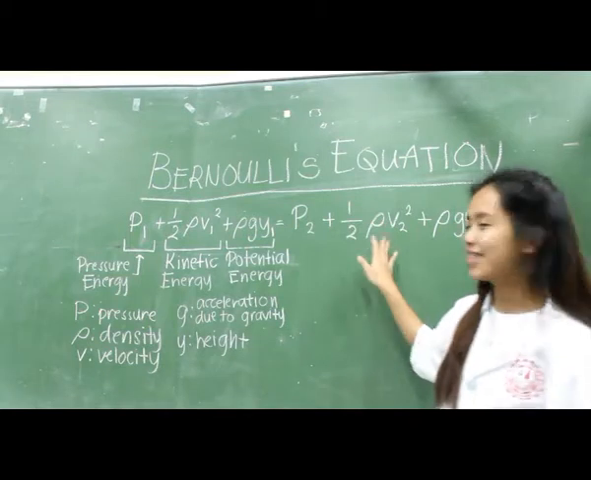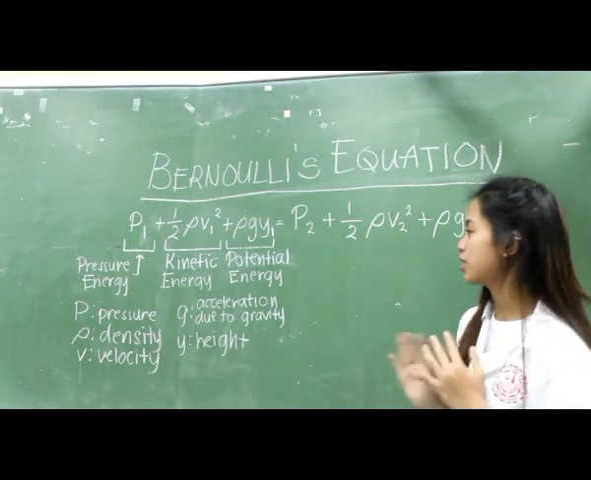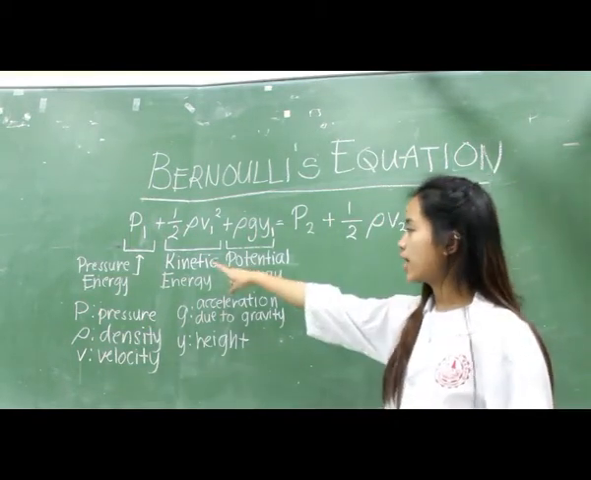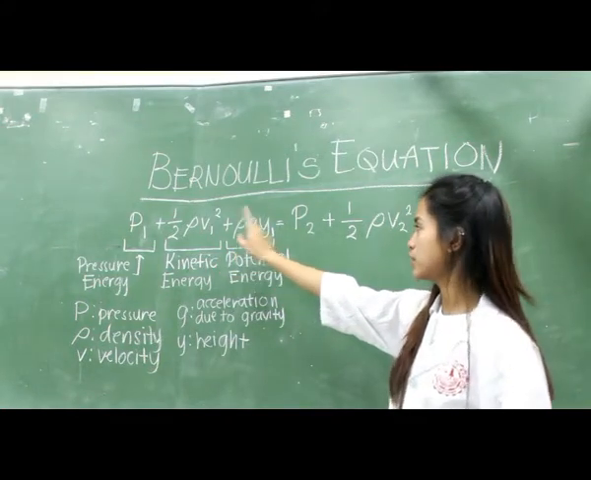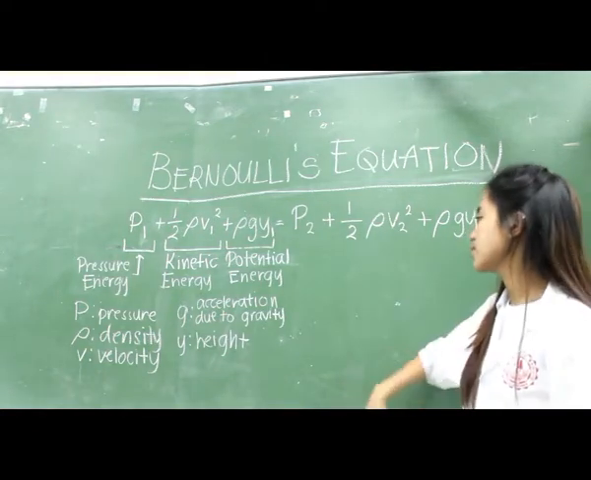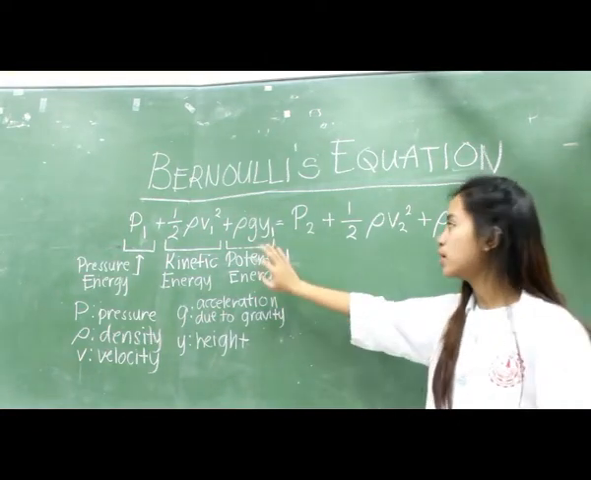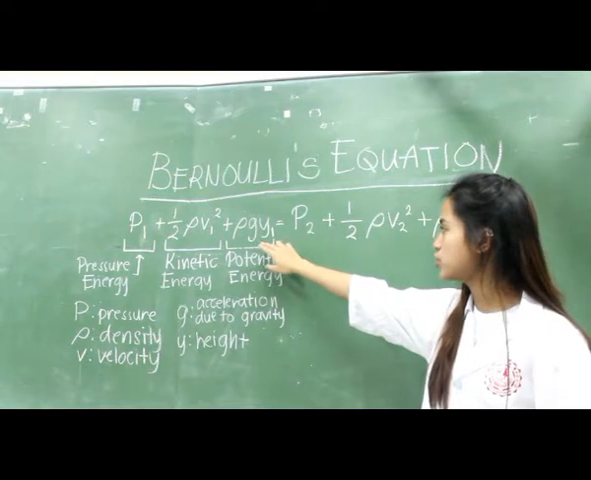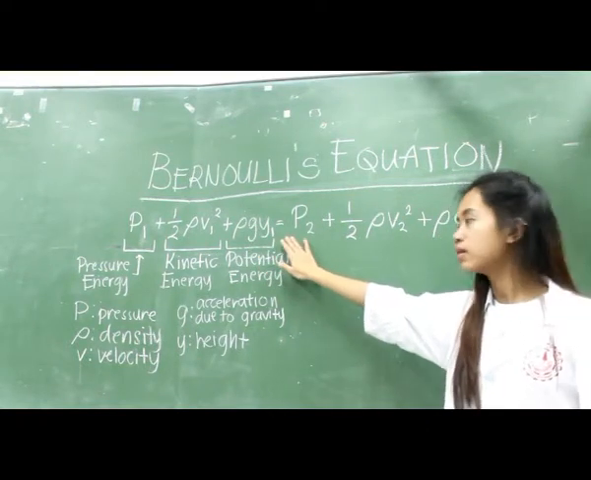This term and this term represent kinetic energy for each side and are equal to 1/2 times density times velocity squared. Now this term and this term represent the potential energy and are equal to density times acceleration due to gravity times the height.